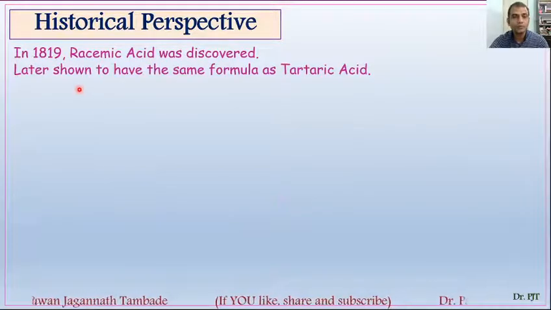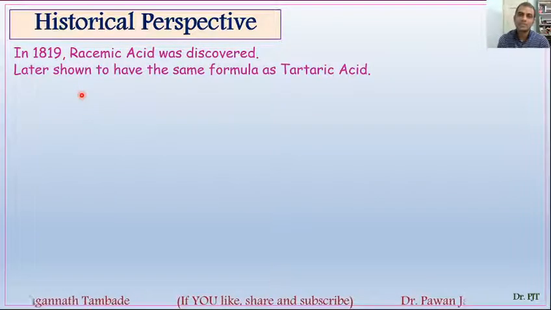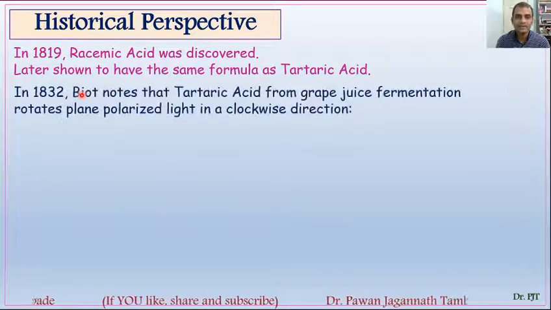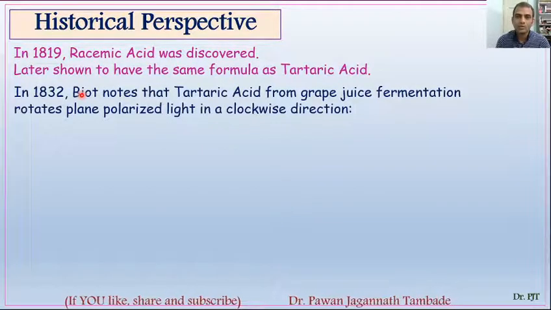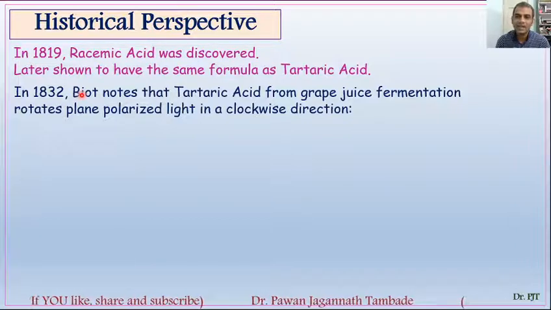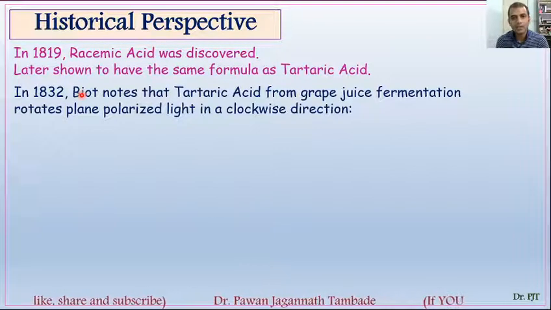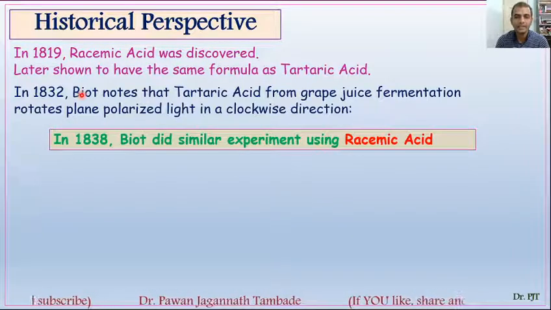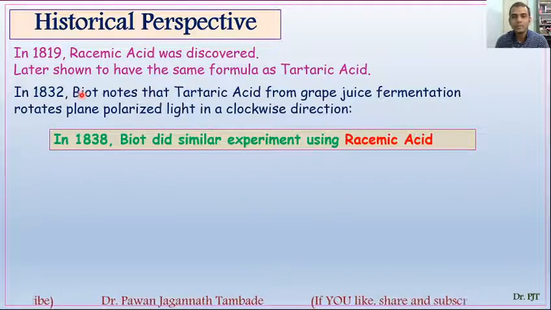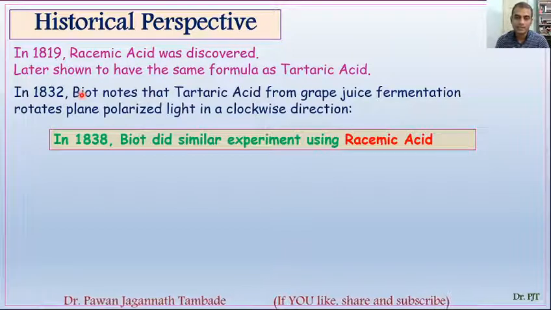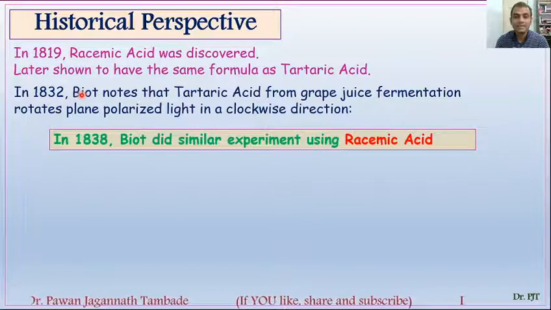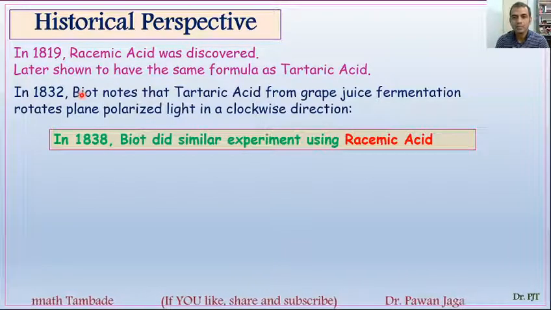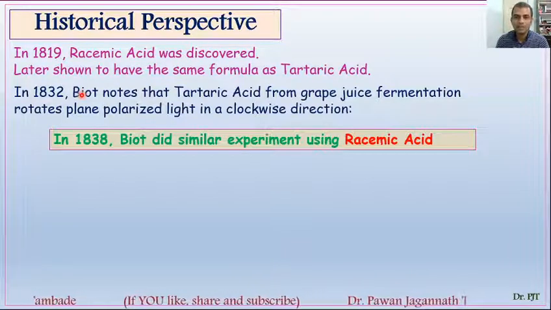Up till now we know that in 1819 racemic acid was discovered, which was found to have the same structure as that of tartaric acid. In 1832, Biot did an experiment with tartaric acid and found that it is optically active and dextrorotatory. Later on, in 1838, Biot did a similar experiment with racemic acid. Because racemic acid and tartaric acid have a similar kind of structure, it was expected that racemic acid would also show the same kind of behavior.